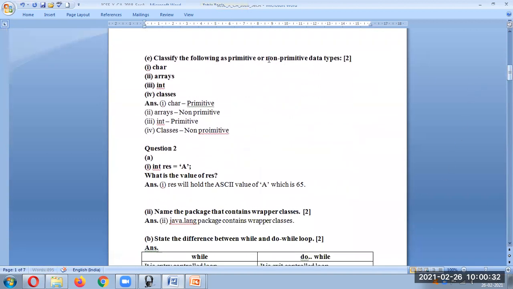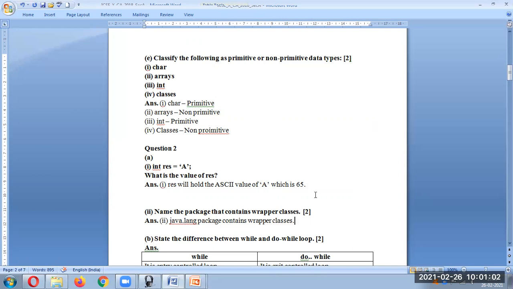Specify the following as primitive or non-primitive. Here you can say char and int are primitive data types, also called built-in, whereas array and class are non-primitive, or we can also call them reference types. Now question number two: int result equals single quote a. What is the value of the result? Because the data type is int, the ASCII value of the character will be taken. The answer will be 65.